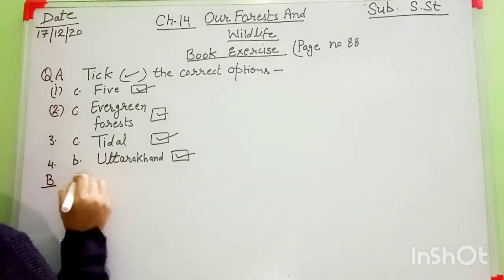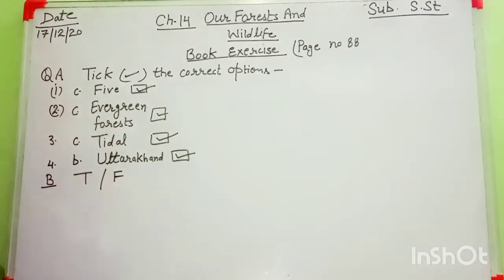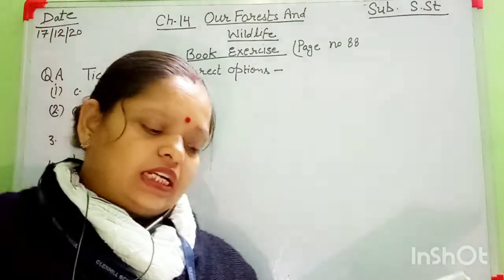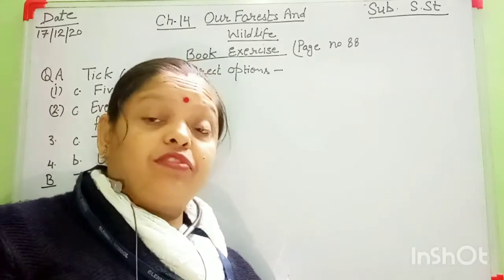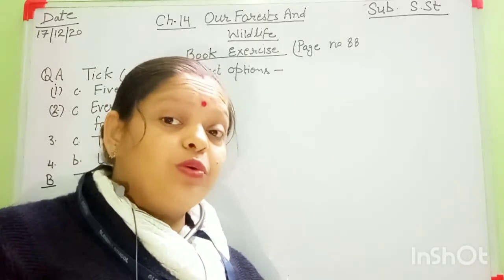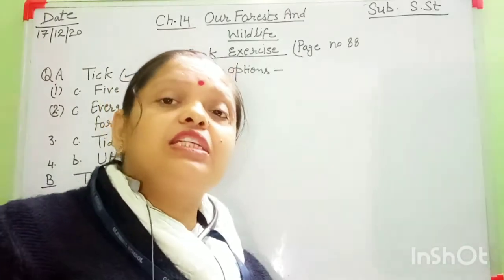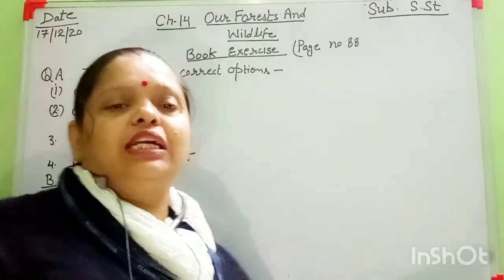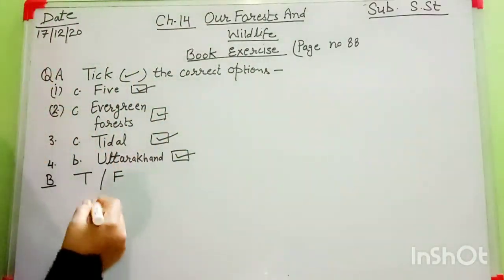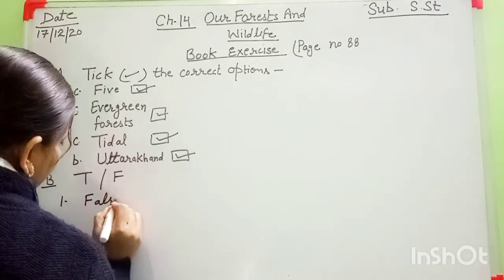Then after that, B option. That is true false. T for true and F for false. Okay. I mention here only in short. First is: the deltas of Ganga and Brahmaputra in Bengal have thorny forest. No, I just told you that it is famous for tidal forest, and it is also called Sundarban forest. That's why this sentence is false. So first answer is false. Everyone mention now.